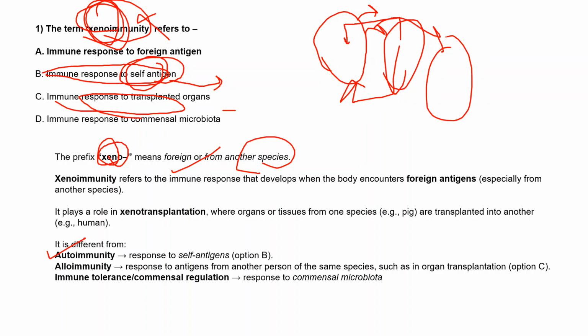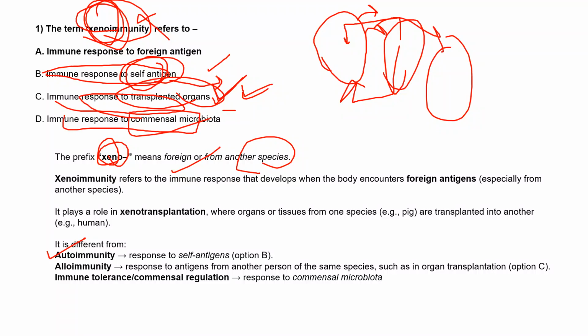This kind of immunity, the response to antigen from another person of the same species, like in transplanted organs, we call alloimmunity. So this is autoimmunity, and this is alloimmunity.